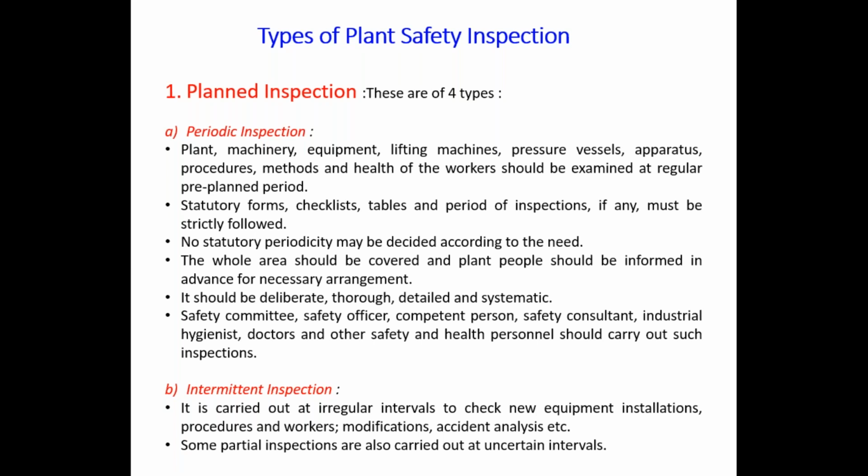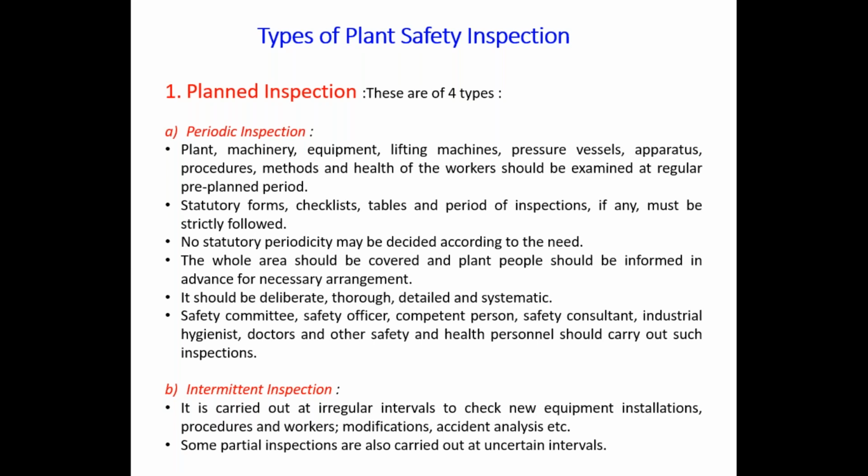In that period only the inspection is going on, and that inspection is already planned. So if you are going to plan the inspection after 15 days, or monthly inspection, or quarterly inspection, whatever it may be, that is nothing but the planned activity, and that is why it is called planned inspection. And the period is fixed for a particular duration, or the frequency is fixed,